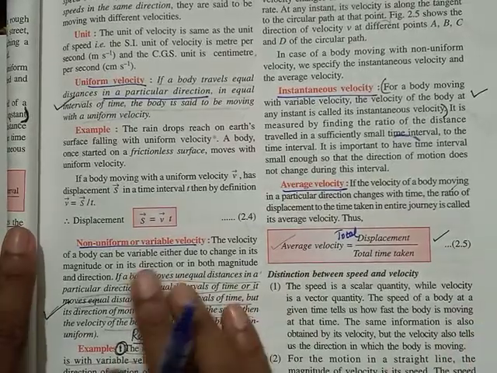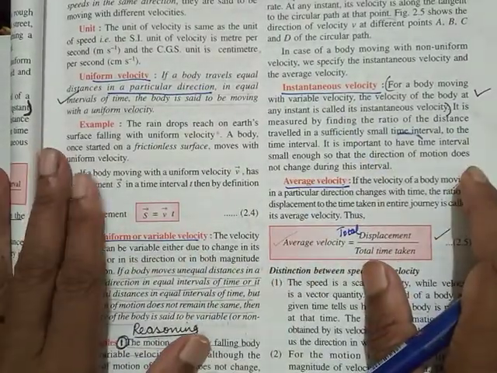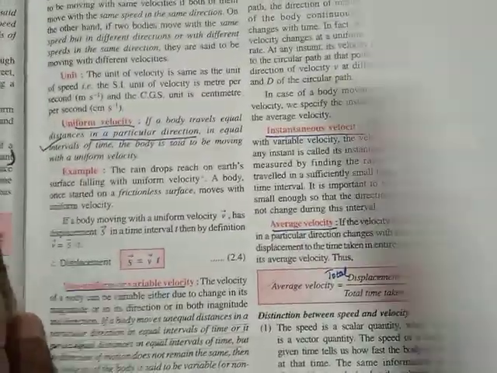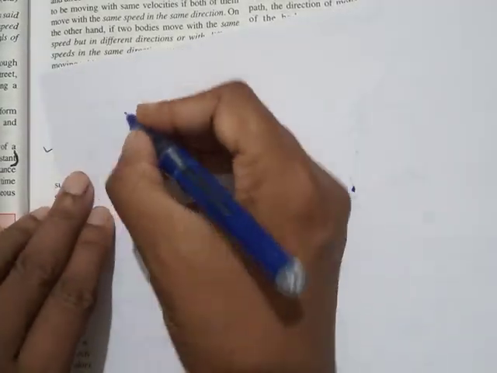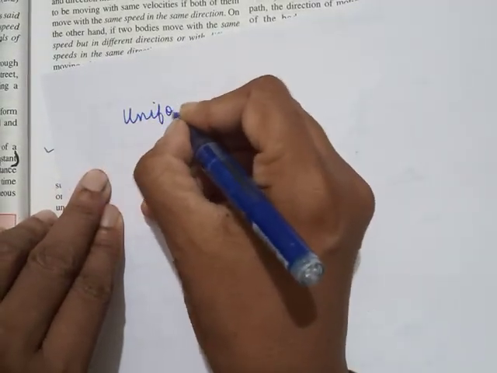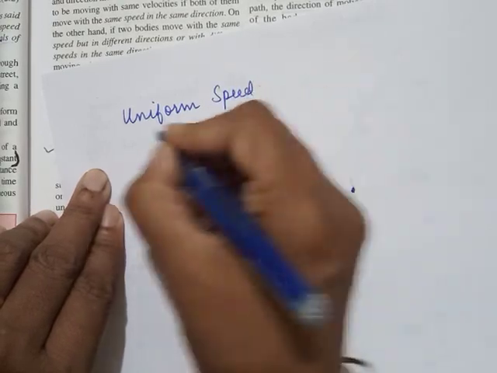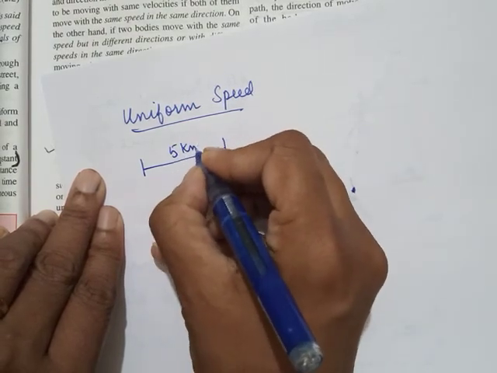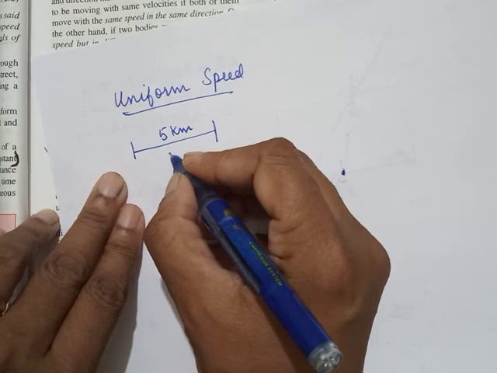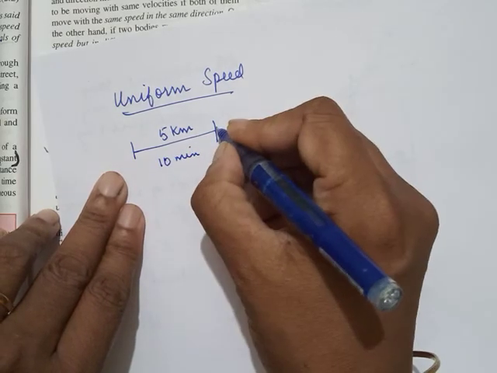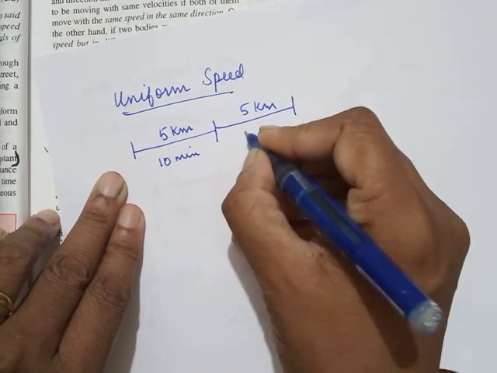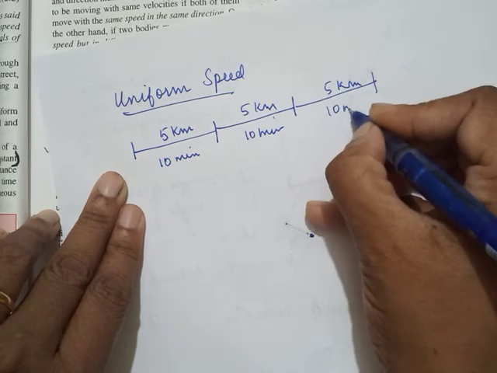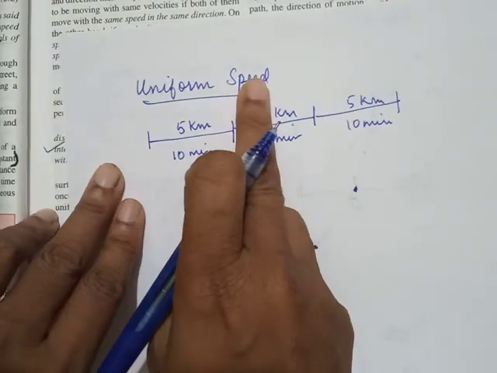Okay. So that day we did till types of speed and types of velocity. There are two main things that we saw: uniform speed and uniform velocity. So what is uniform speed? Whenever a body covers equal distance in equal intervals of time. I told you, suppose a body covered 5 kilometer in say 10 minutes. The next 5 kilometer, again it took 10 minutes to finish, and then another 5 kilometer, again 10 minutes. Now this kind of motion is called uniform speed.